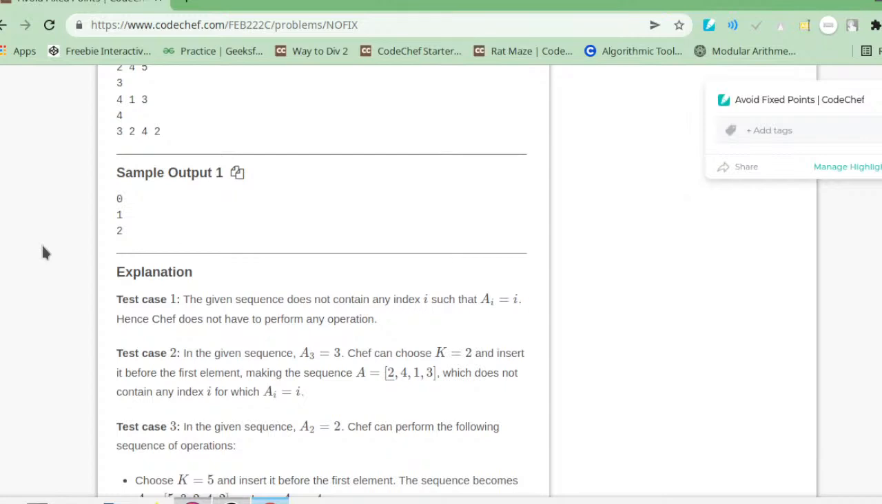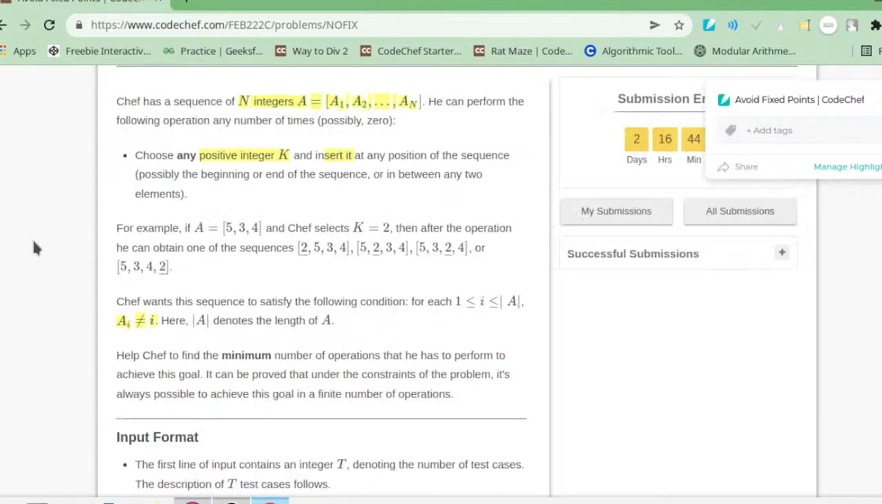Okay, so now going to this question so that we can understand its problem statement. Now we will reread this question. See, chef has a sequence of integers represented by a1 to an, and he can perform the following operation any number of times, possibly 0. Choose any positive integer k and insert it at any position of the sequence, possibly the beginning or end of the sequence or between two elements. For example, if a equals to 5 3 4, chef selects 2 and inserts it, then after the operation he can obtain one of the sequences 2 5 3 4, 5 2 3 4, 5 3 2 4 or 5 3 4 2.